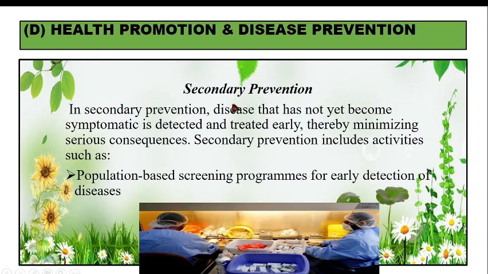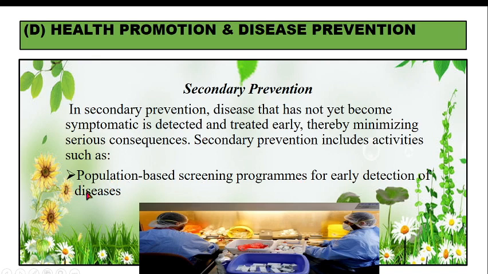Now is secondary prevention. In secondary prevention, disease that has not yet become symptomatic is detected and treated early, thereby minimizing serious consequences. If the first step is fully successful, then secondary prevention won't come. Secondary prevention starts when there are full chances that disease can be there, but full symptoms are not yet detected, and you take steps to find out whether the disease has already developed or not. So what can you have? A population based screening program for early detection of diseases.